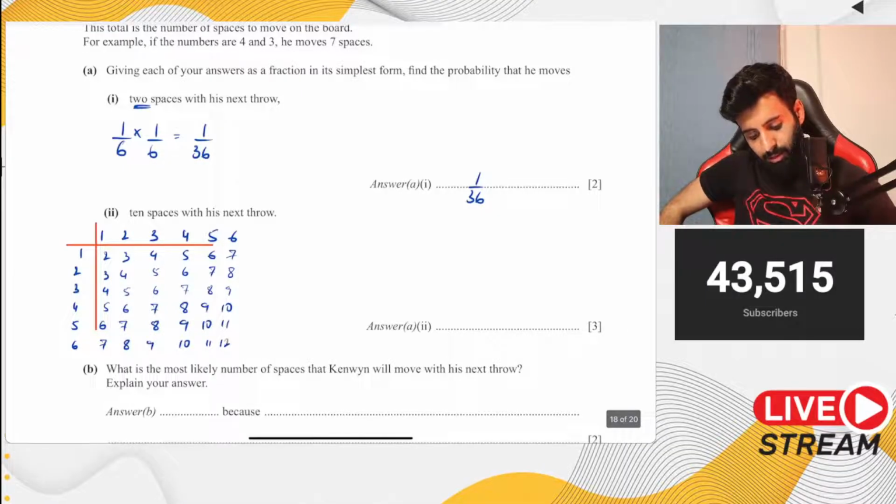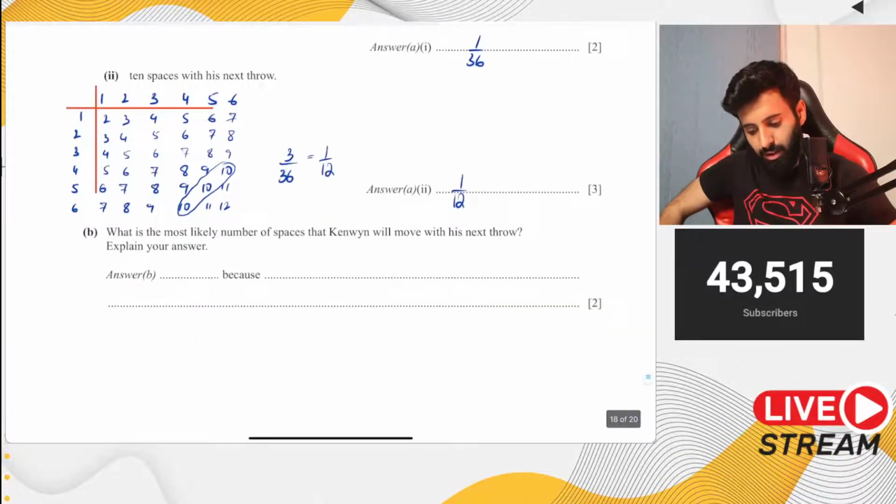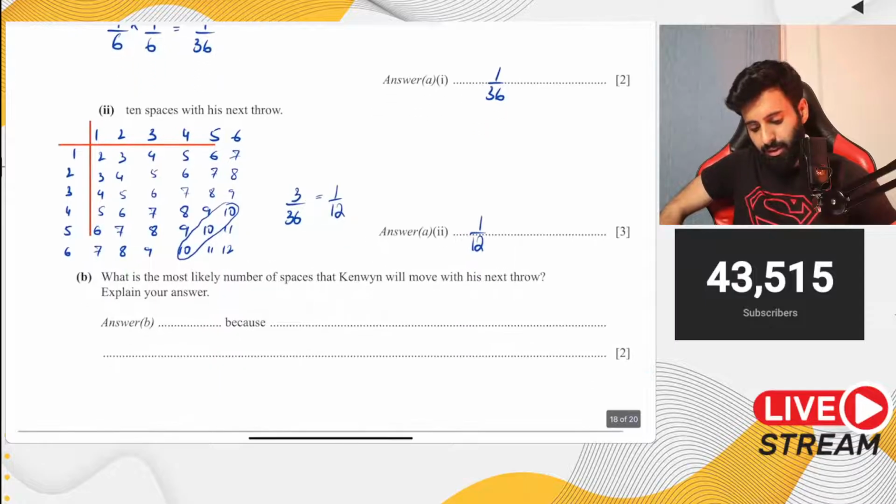So the probability that he moves 10 is going to be equal to 3 upon 36, which is equal to 1 upon 12. There you go. Let me know if these answers are correct, just to be on the safe side.